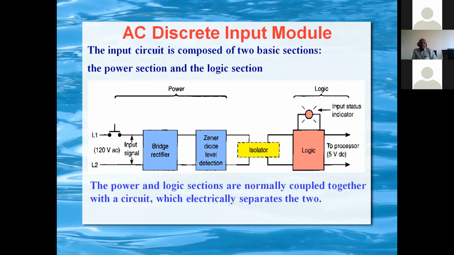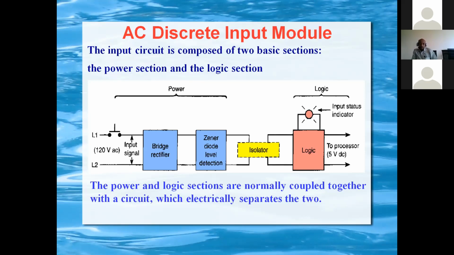So suppose the input is first, you see the yellow, next is the push button. If the push button is pressed, 120 volt AC will be there. Then there will be a bridge rectifier, where the AC is converted to DC. Then the voltage conditioning equipment, a Zener diode, reduces the level and clamps it so that the voltage will not go beyond 5 volt. When the 5 volt comes, it goes to an opto isolator.